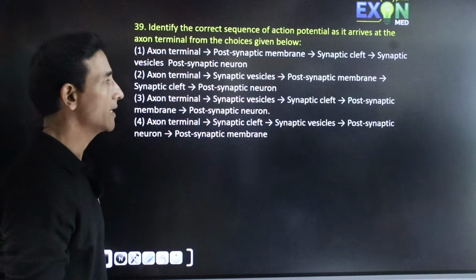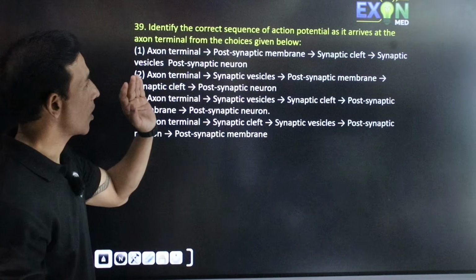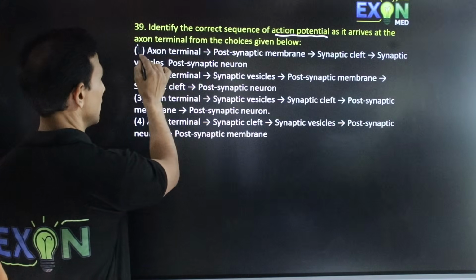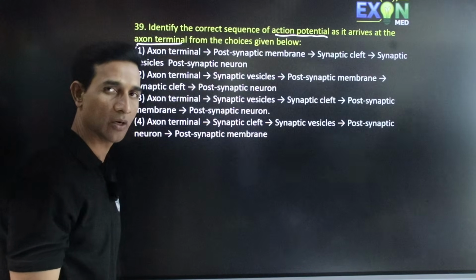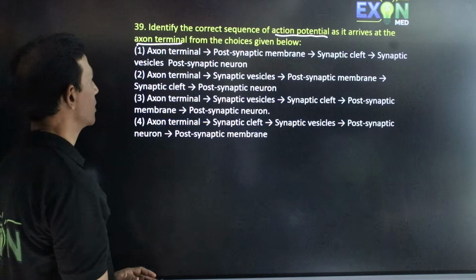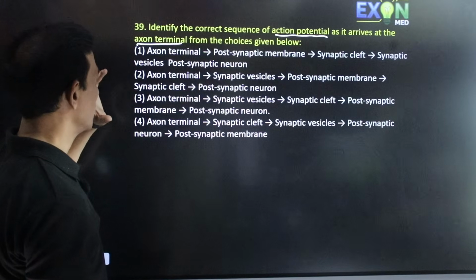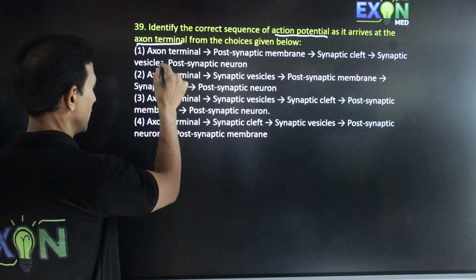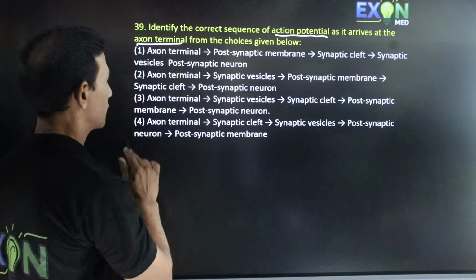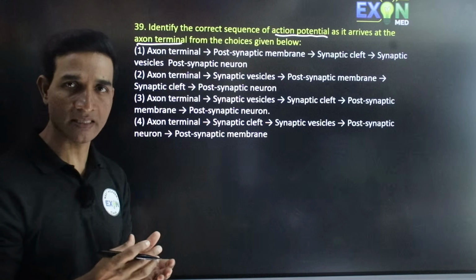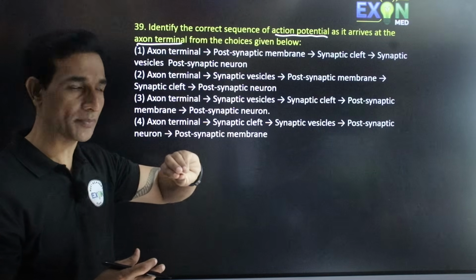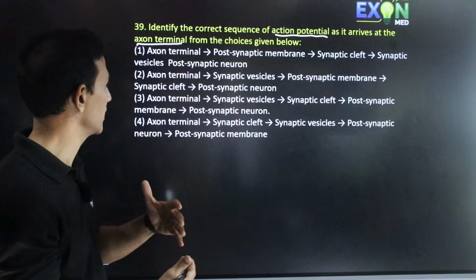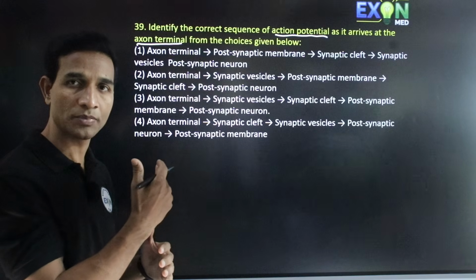Next question. Identify the correct sequence of action potential as it arrives at the axon terminal from the choices given below. So here first, the message always starts at the axon terminal, and then synaptic vesicles are formed and released into the synaptic cleft, and then it is taken up by the postsynaptic membrane, and then it reaches the postsynaptic neuron.